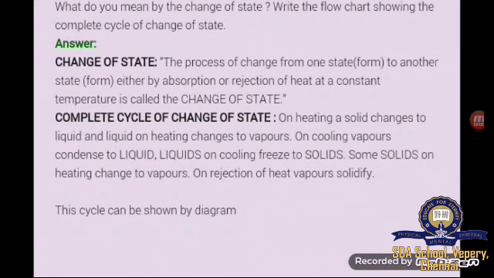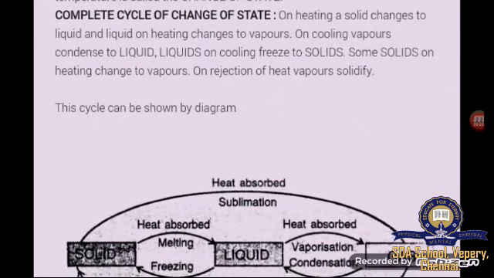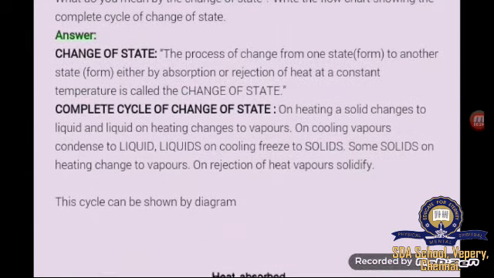So we will see some questions on this lesson. What do you mean by change of state? Write the flow chart showing the complete change of state. We know what is change of state. The process of change from one state to another, either by absorption or rejection of heat at a constant temperature, is called change of state. And you have to provide the complete cycle of change of state, right? So go through this.